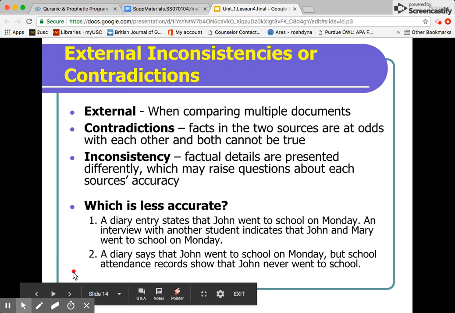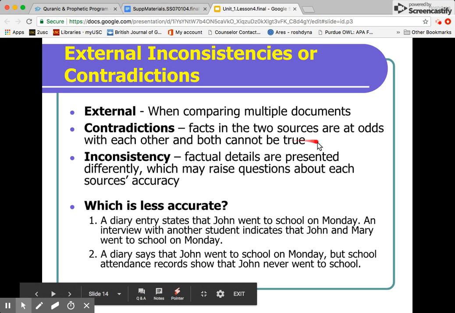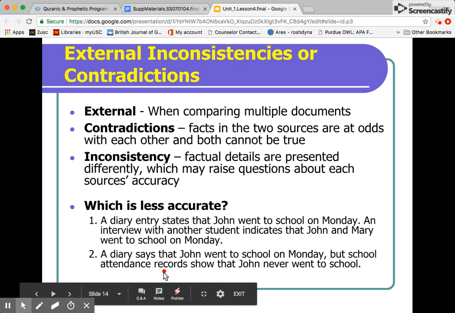Number two, a diary says that John went to school on Monday, but school attendance records show that John never went to school. Now we have a contradiction, right? The two facts from the two different sources are clashing with each other. So they both cannot be true, okay? He either went to school or he didn't go to school. So the diary is either right or the attendance records are right, okay? So basically this shows an inconsistency. So then you have to check, well, which one is right, okay?